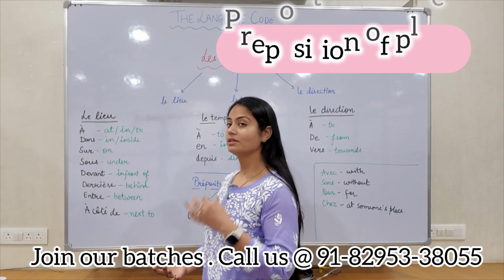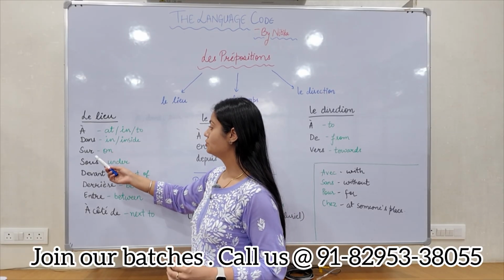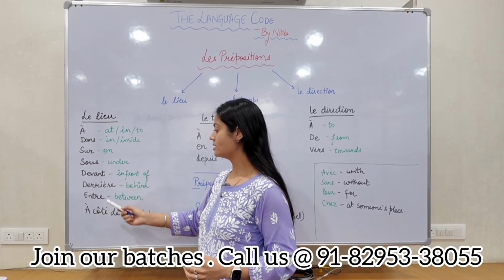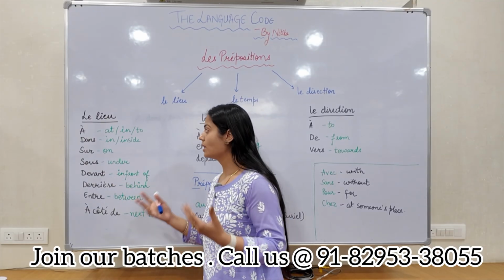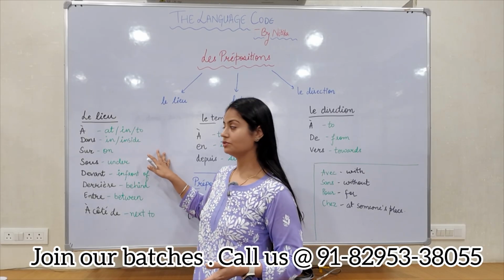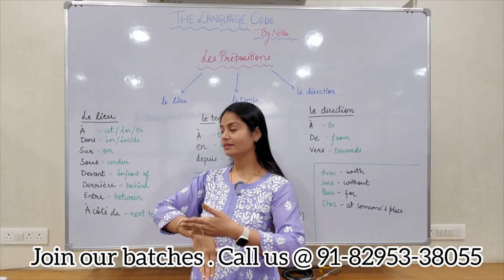Now if I talk about the prepositions of place, they are à, dans, sur, sous, devant, derrière, entre, à côté de. So à means at, in or to. We use it for all of the three. It depends. Dans means inside.